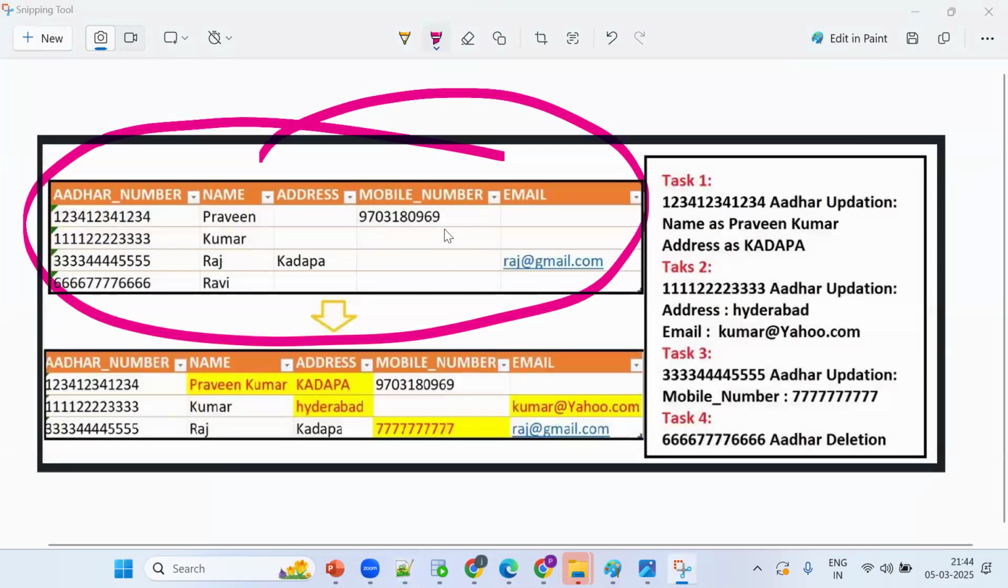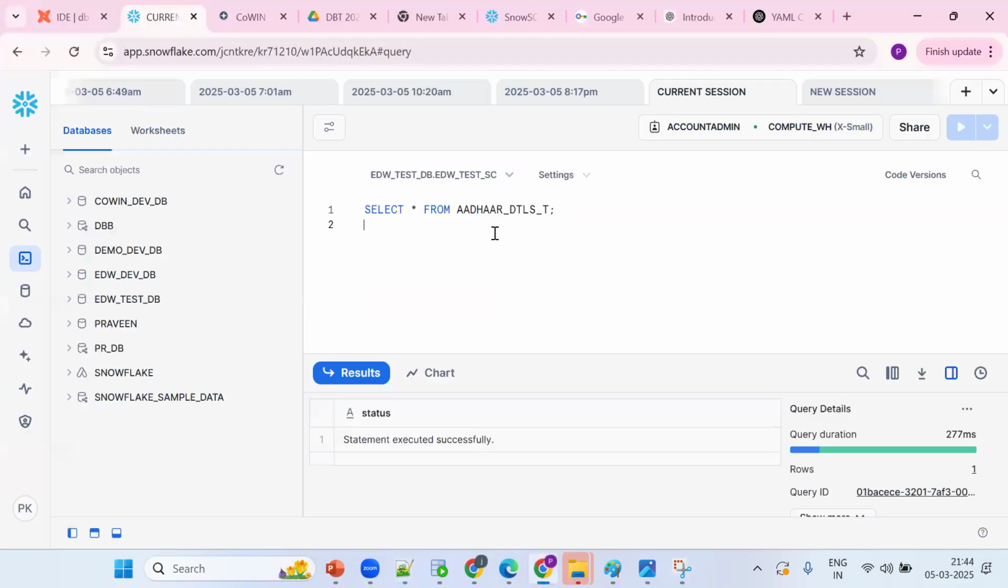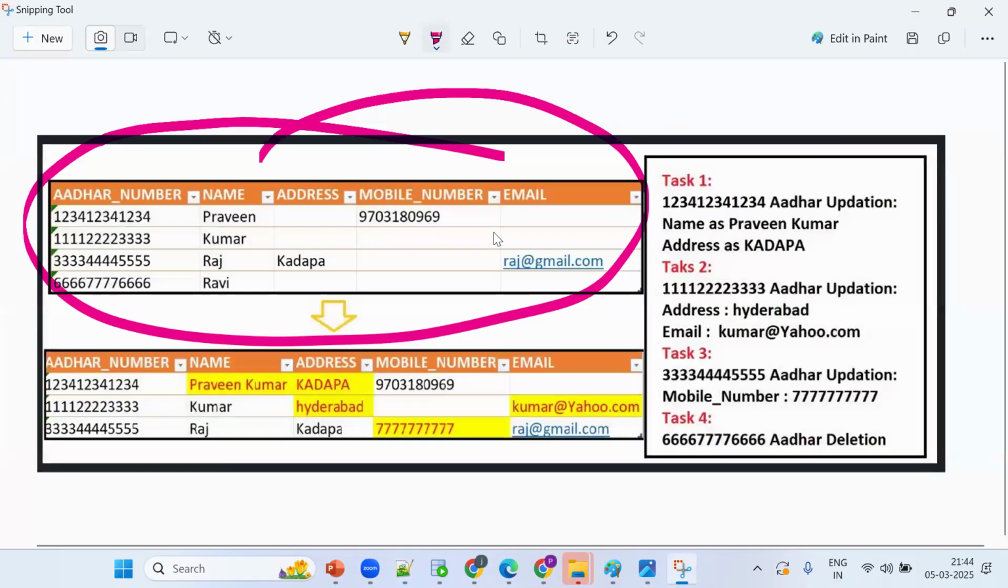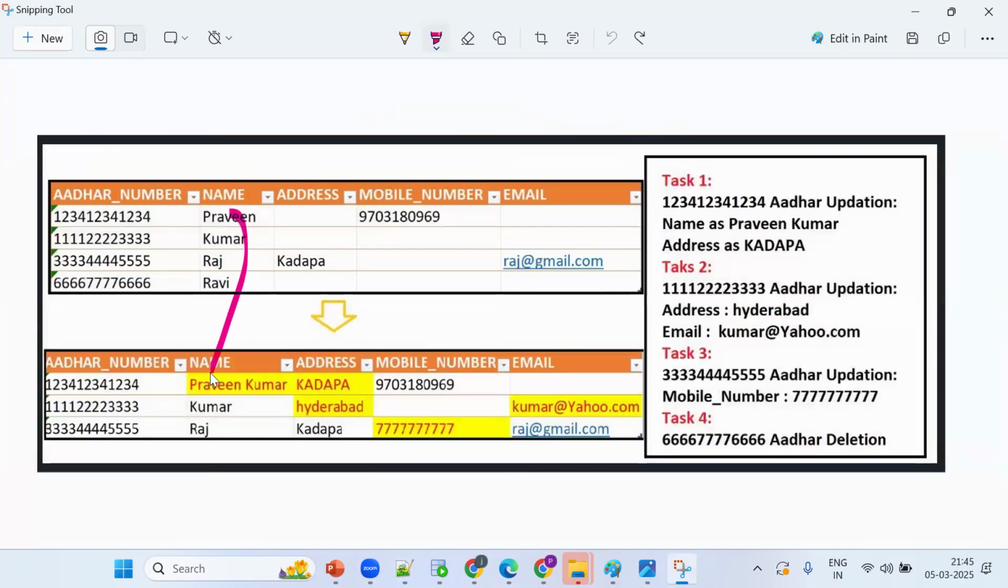Now the next question is that they want to modify. What is the task? The first task is to change the name from Praveen to Praveen Kumar, and null to Kadapa. Now how to modify the existing data? We should go for what concept? Alter? Not alter.